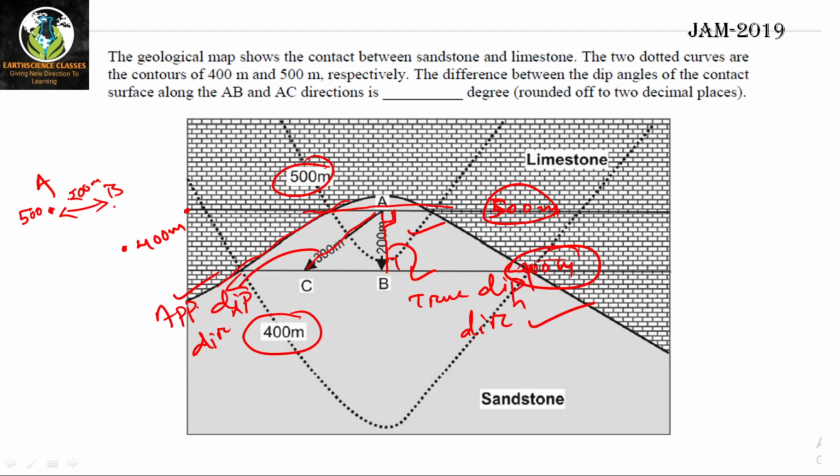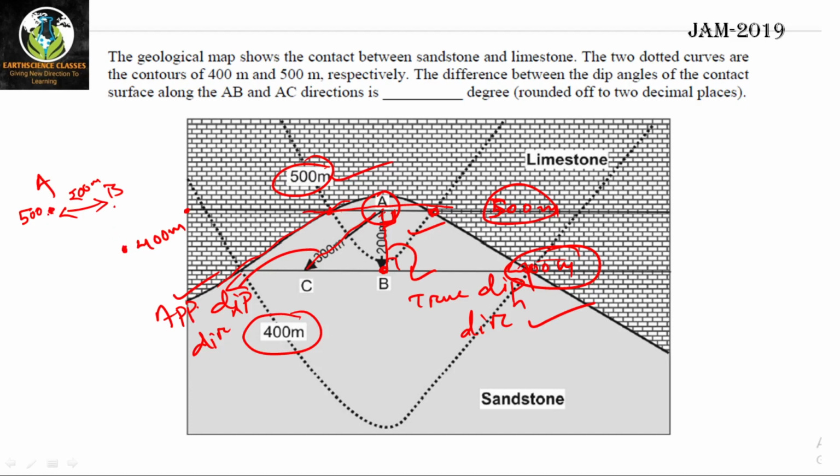This is A. At point A, what you are getting, the value of the contact, the elevation of the contact. What is the strike line representing here? The strike line is connecting 2 points which are of 500 meter elevation. That means the bed is here at 500 meter elevation. In the next point at B, the contact between sandstone and limestone is at 400 meter elevation.